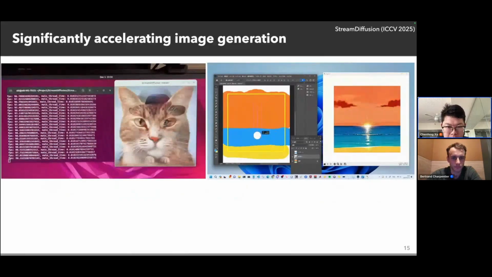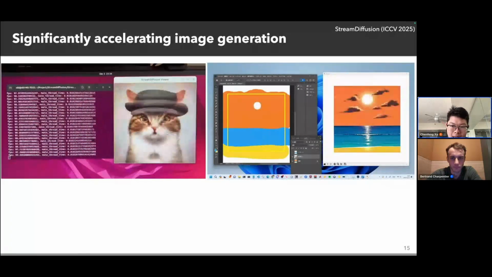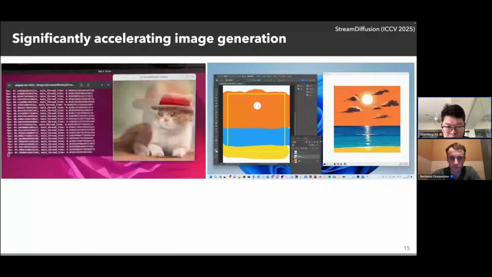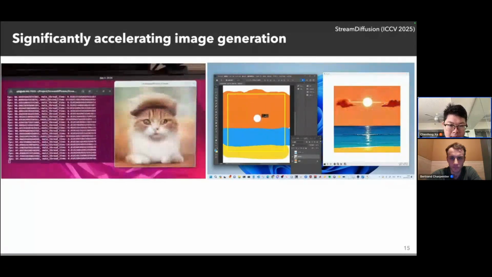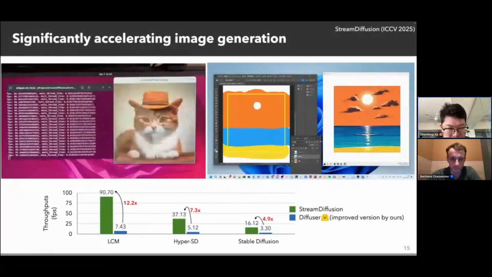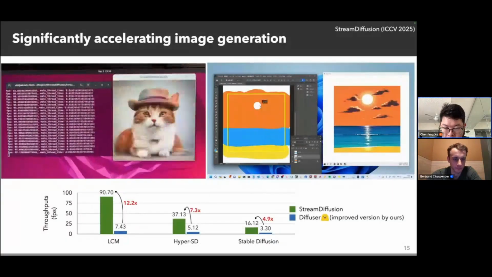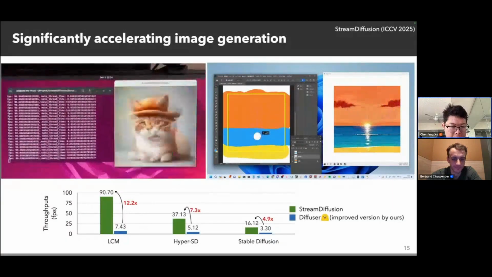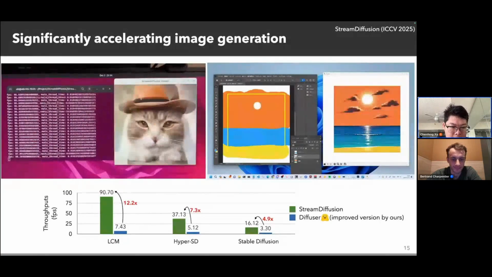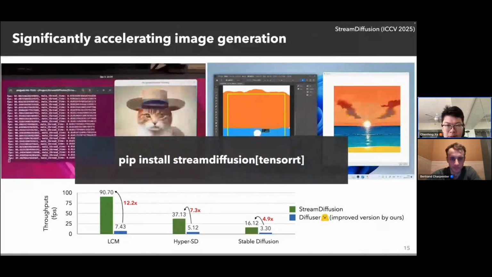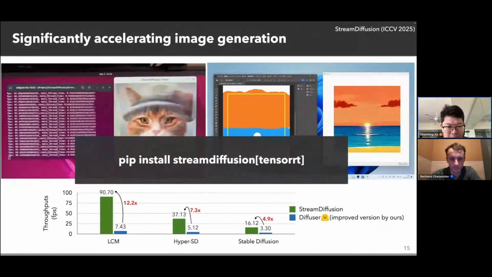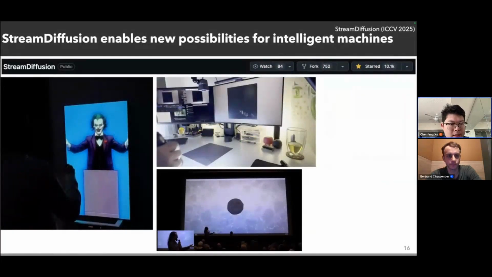And on the right part, you can see that we can drag the elements, and we can transform the image in real time. And compared to the popular diffuser pipeline, our StreamDiffusion is customized for streaming applications, and we can improve throughput by a large margin for different models compared to the diffuser pipeline. And you can also easily use it by just pip install stream diffusion TensorRT. So this is our algorithm system core design method, and this work, StreamDiffusion, enables new possibilities for many different intelligent machines.